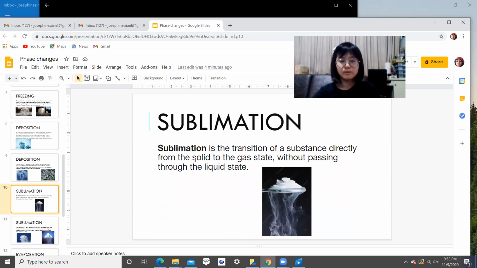Sublimation. Sublimation is the transition of a substance directly from solid to the gas state without passing through the liquid state.